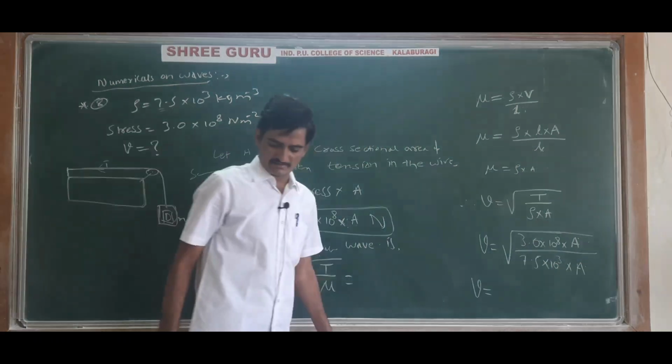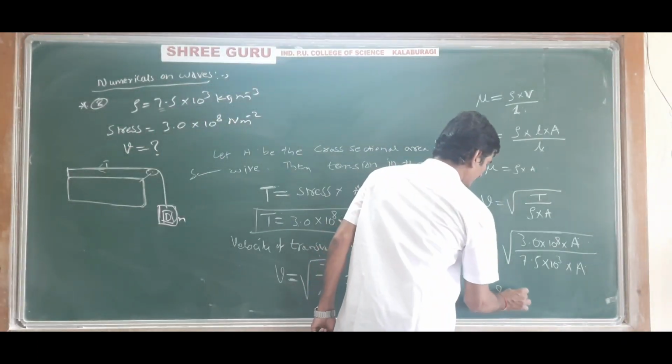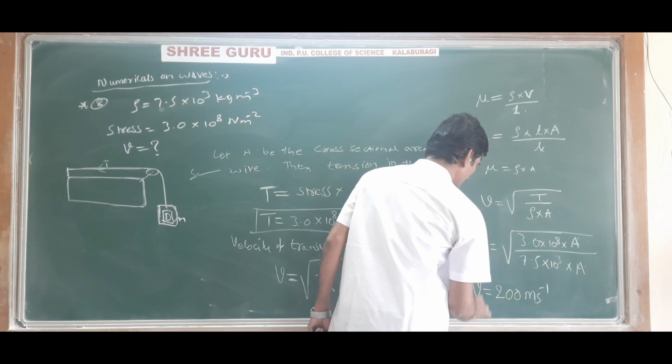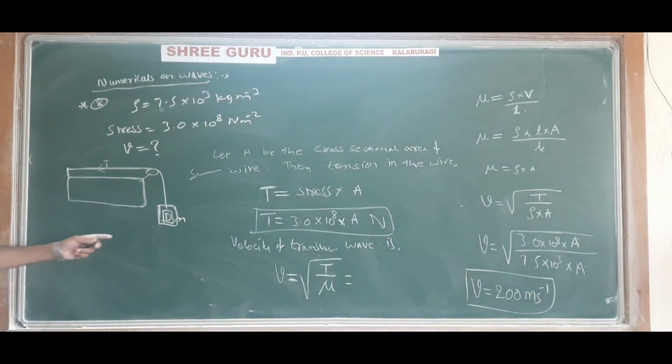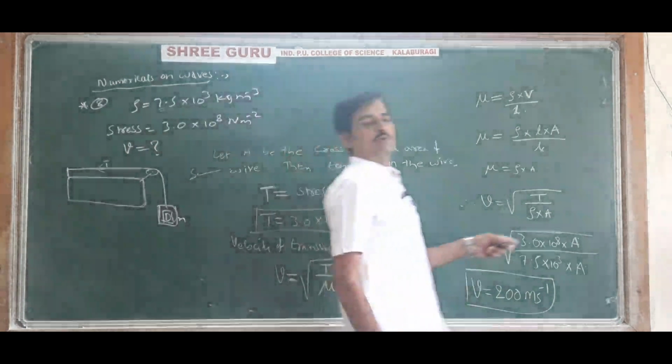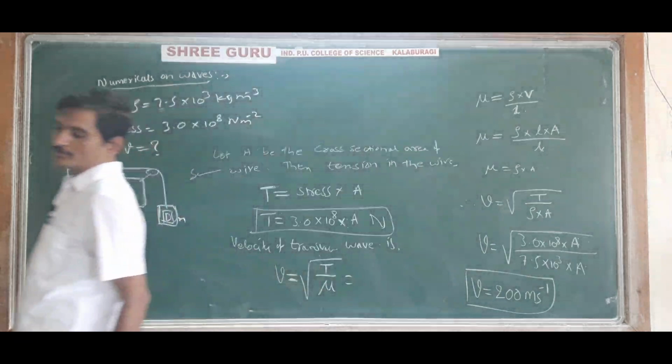On calculation you will get the answer as 200 meter per second. This is the velocity of the transverse wave in the wire of the sonometer experiment.